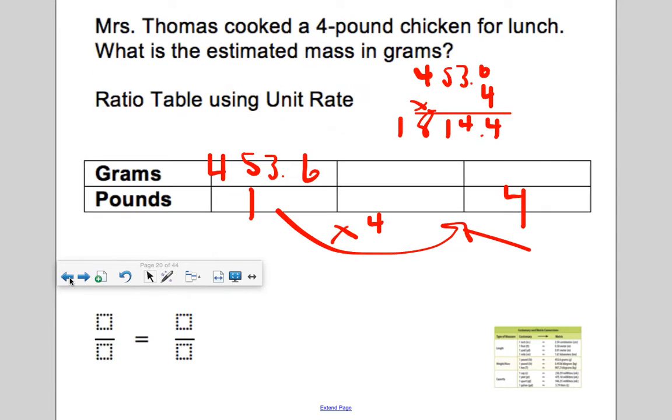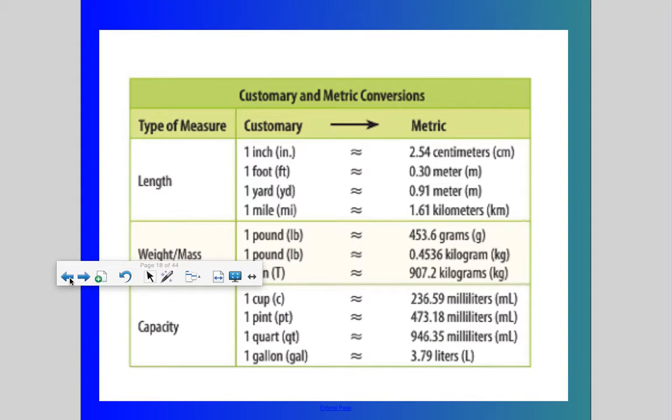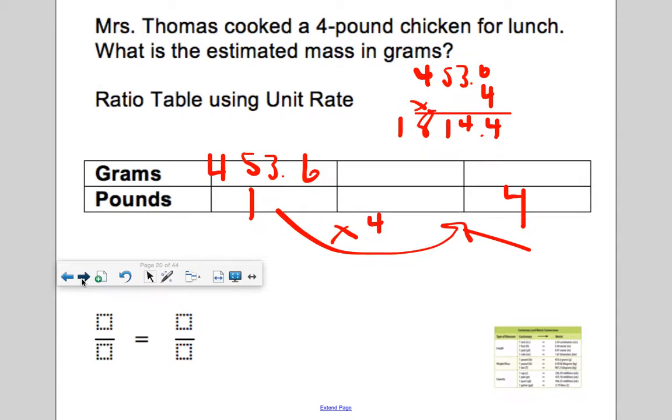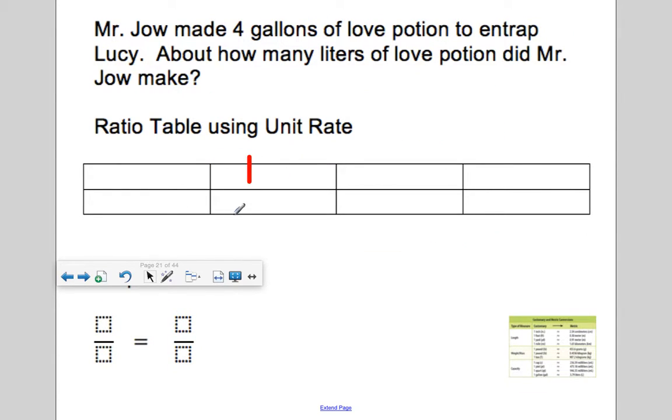So, gallons and liters. So let's look at our chart. Gallons and liters. So 1 gallon is the same as 3.79 liters. So let's label our ratio table. Gallons and liters. I made 4 gallons. How can I build 1 gallon to 4 gallons? I multiply by the scale factor of 4.